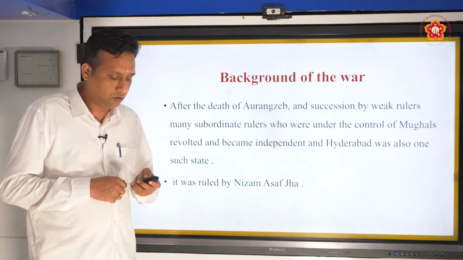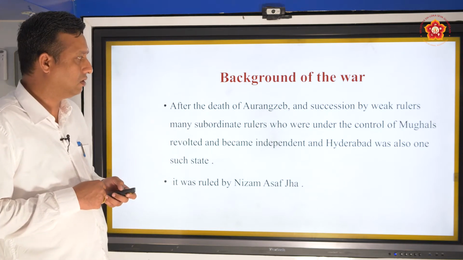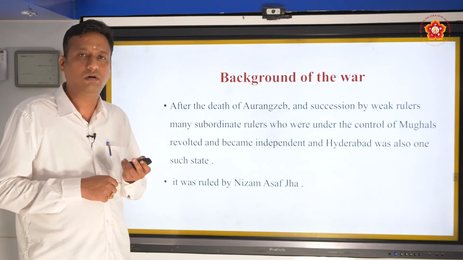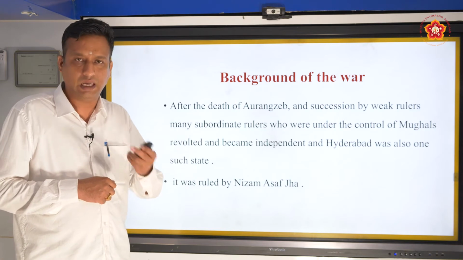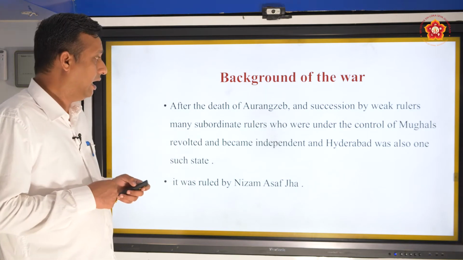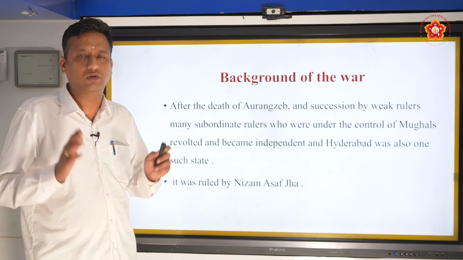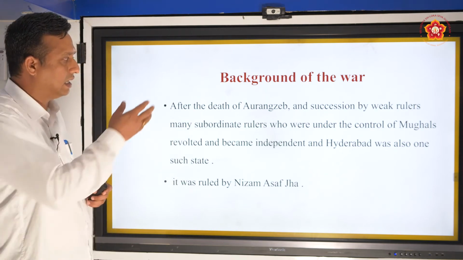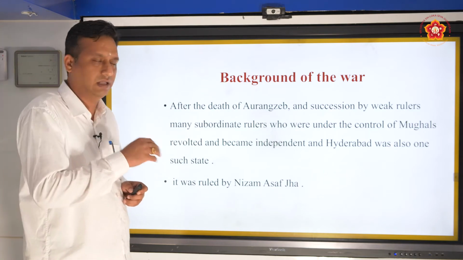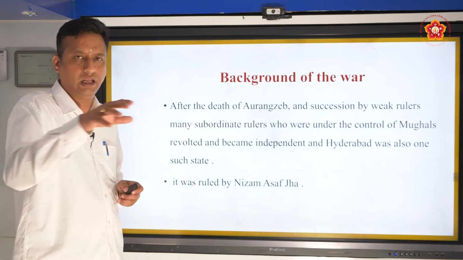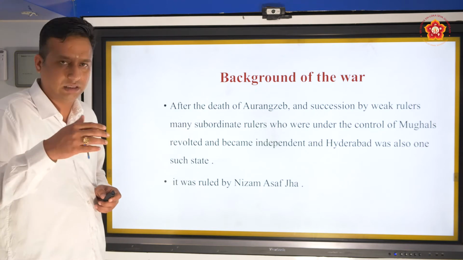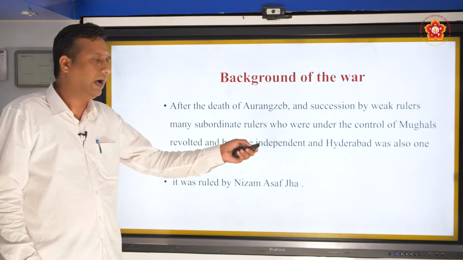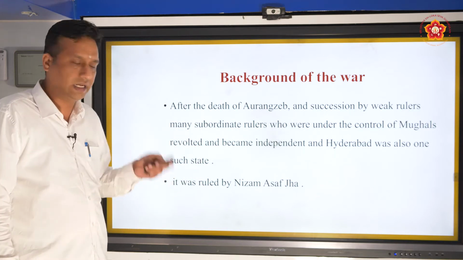You know that the Mughal Emperor Aurangzeb was the last powerful ruler. After him there were no powerful rulers, and the many rulers who came afterwards were very weak. And this led many subordinate rulers to declare themselves independent. Because the central government, the Mughal government, was weak after the death of Aurangzeb, many local native rulers who were subordinate declared themselves independent, and in the same way Hyderabad was also declared independent.